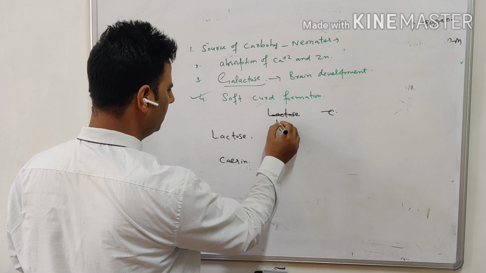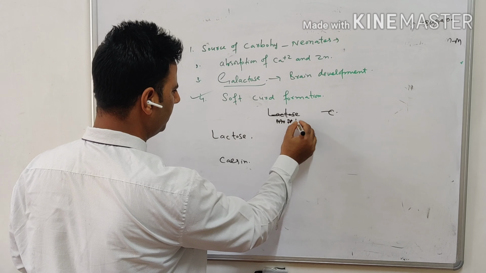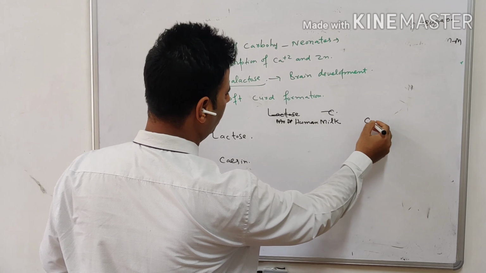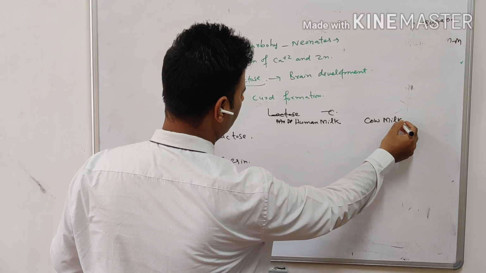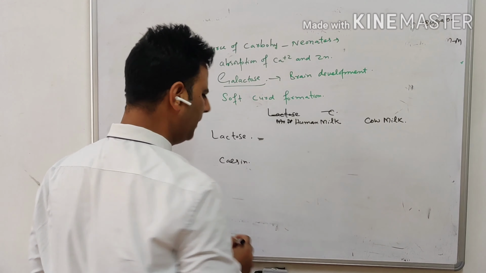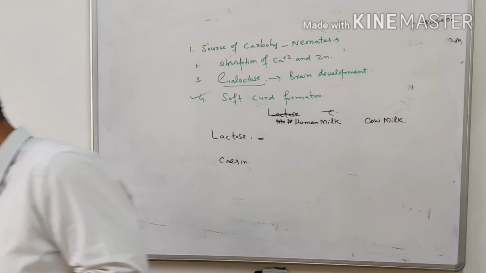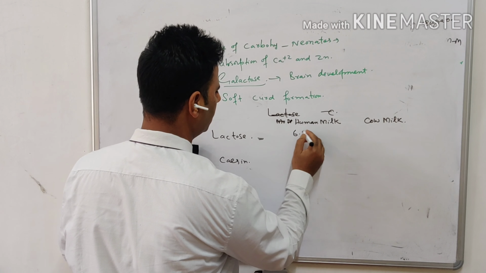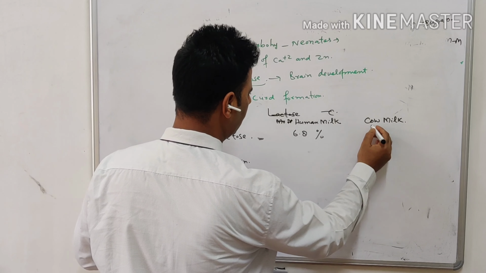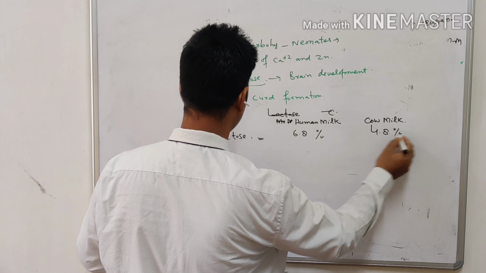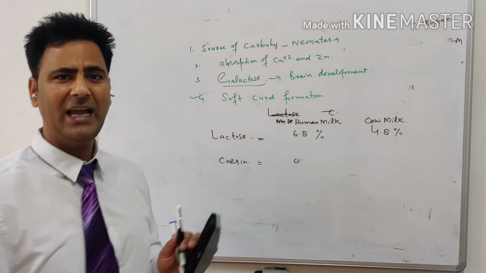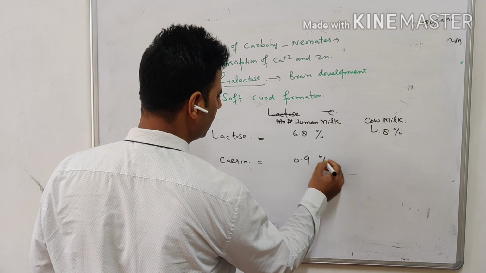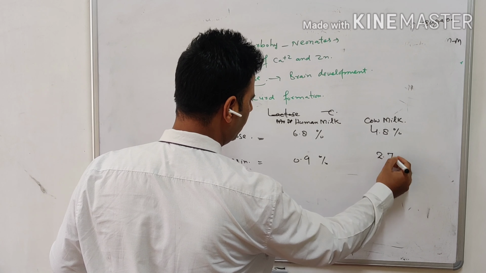In case of mother's milk, or human milk, and in case of cow milk, the percentage of lactose is 6.8 percent in human milk, and in cow milk it is 4.8. The casein in human milk is 0.9%, and in cow milk it is 2.7%.